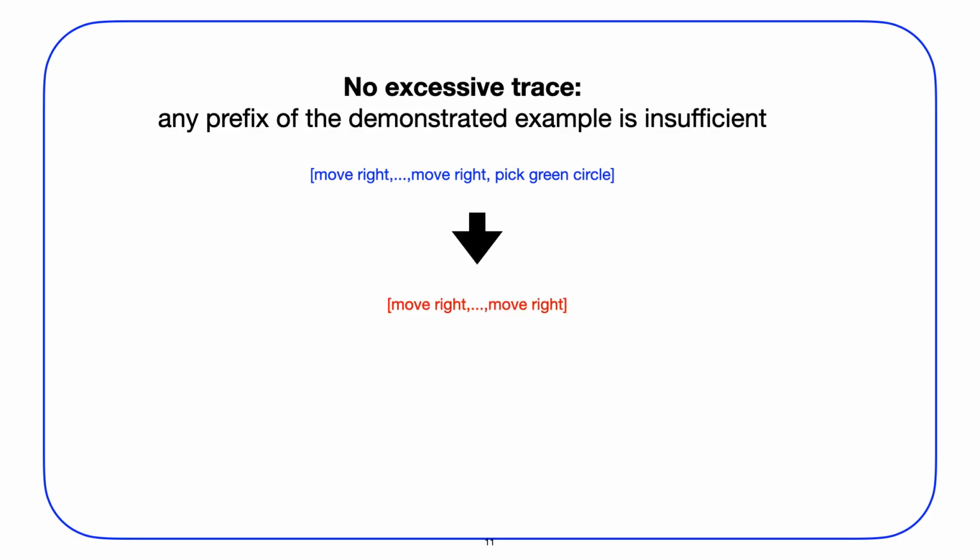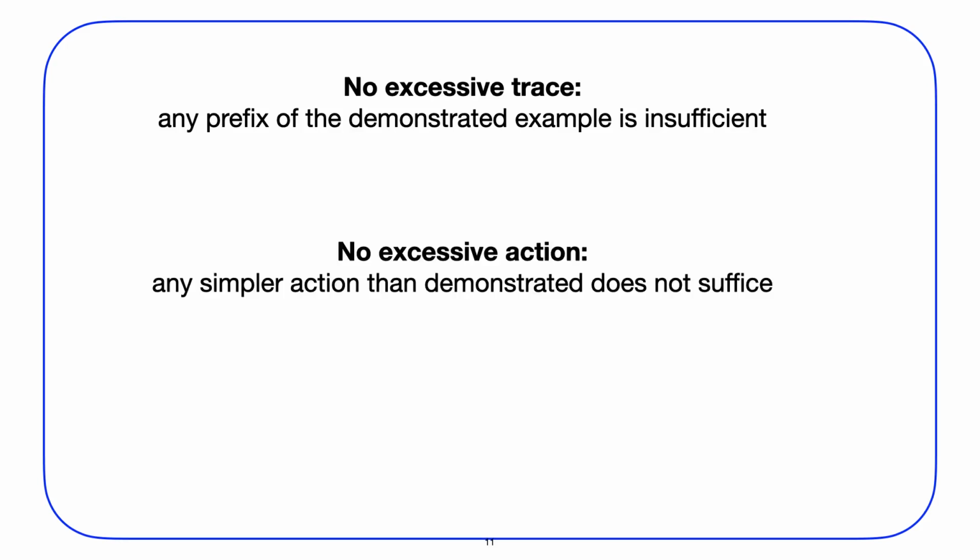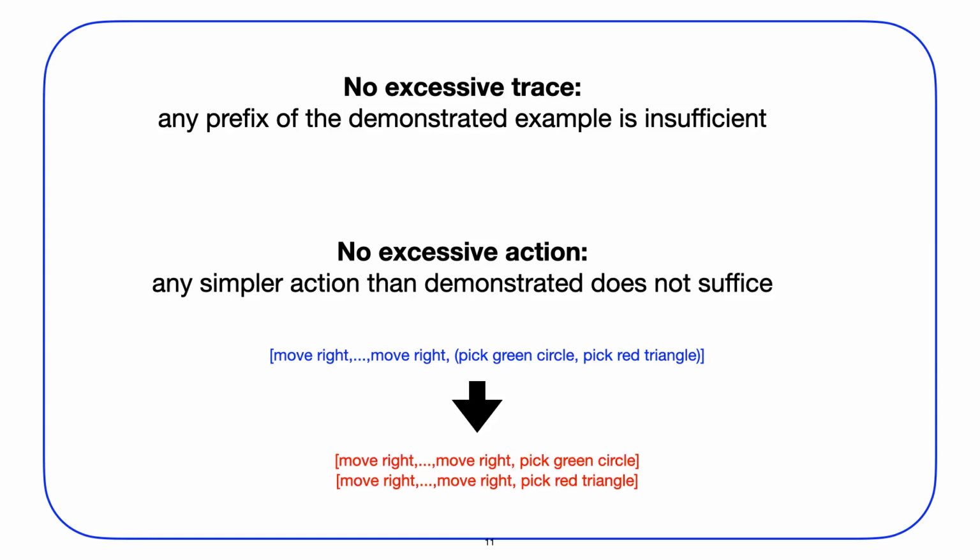From there, we infer that a sequence of moves to the right alone is a negative sequence. The second principle is the principle of no excessive action. This principle takes a complex action and assumes that any simpler action does not suffice. Consider a slightly modified example, where in the last time step two items are picked up. We infer that the same sequence, but with only one of the two items picked up, is a negative